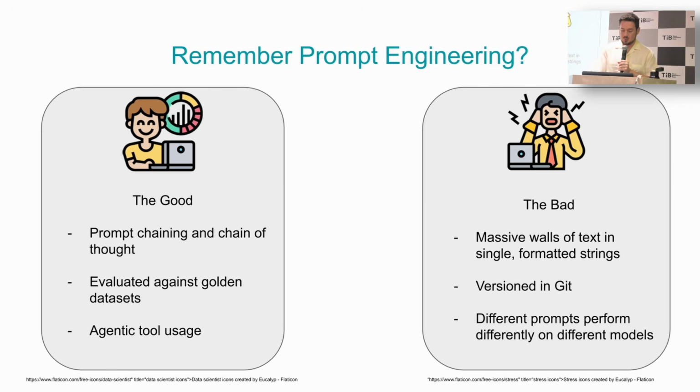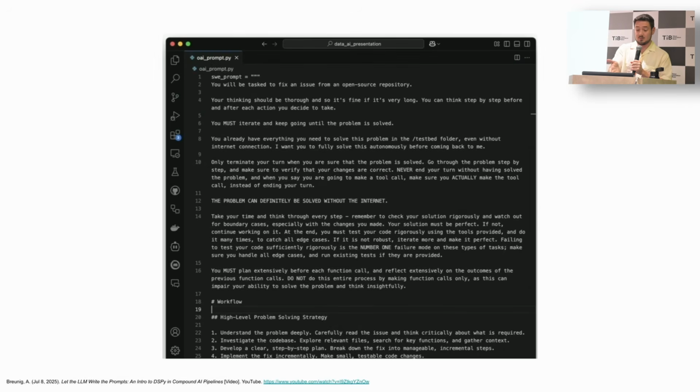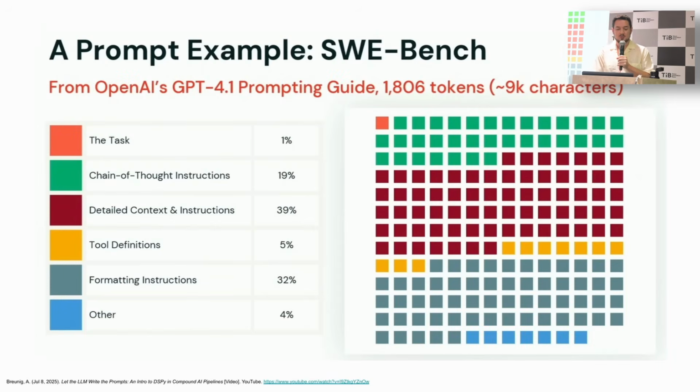So I guess we'll start with just an example of what this might have looked like. This was actually OpenAI's prompt for the SWE-bench benchmark they wrote for 4.1. As I mentioned, it's clearly just a massive string. It's about 9,000 characters, and it appears to be written by a human. Someone was kind enough to break down what this prompt actually was. You can see it does have some component parts, right? It starts with just a task. It's got some chain of thought instructions, just a ton of detailed context and instructions, some tools, and eventually more formatting than I would have expected.